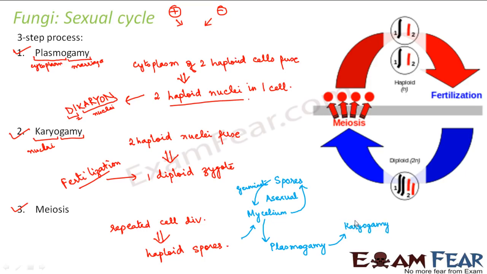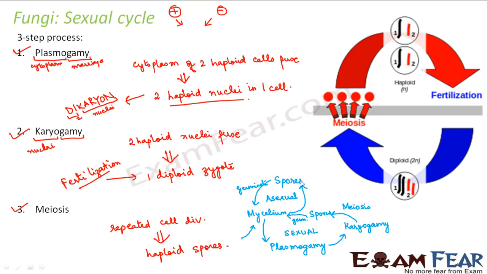So fertilization will take place and a diploid zygote will be formed. Then that diploid zygote will undergo meiosis. As a result of meiosis, spores will be formed, and these spores will again germinate to give rise to mycelium. So this is the sexual cycle.